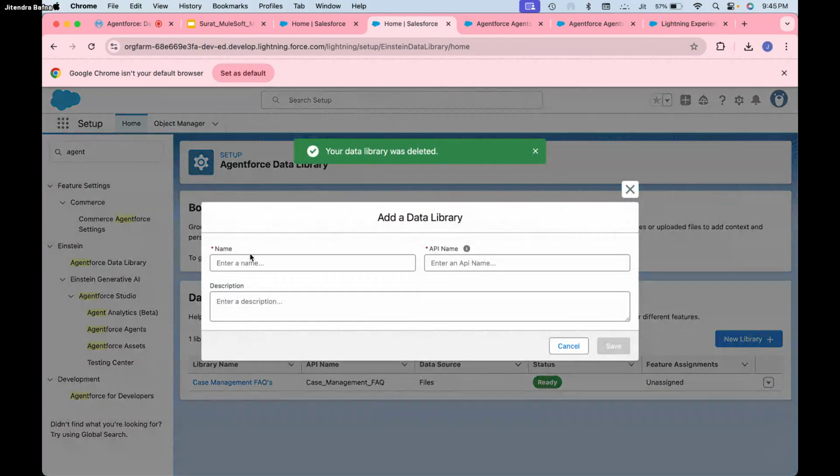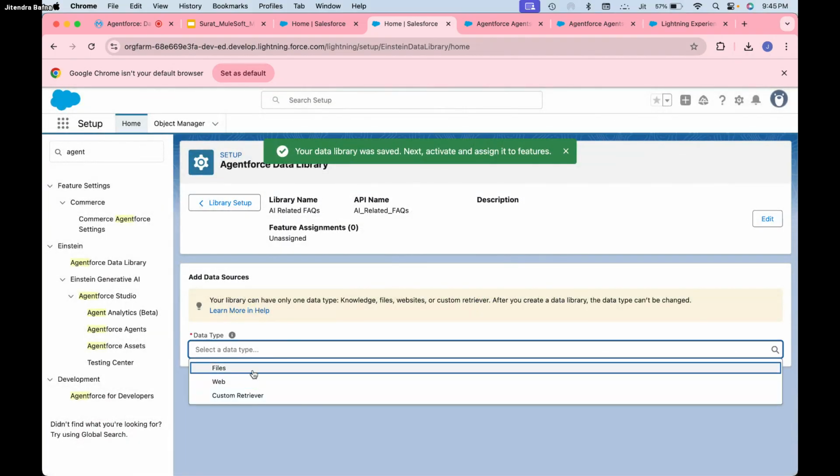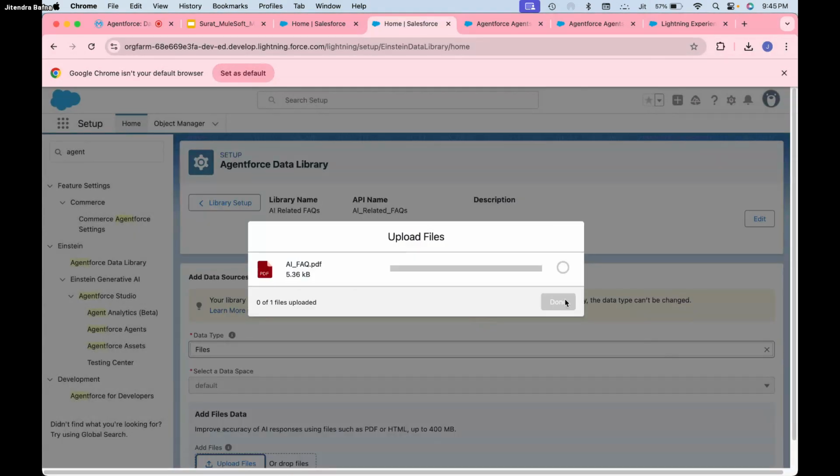New. I can just say AI related FAQs. Okay, it should be okay. Save. Now I will select the knowledge base as a file and I will upload the file. I have an AI FAQ. I will upload that particular file.